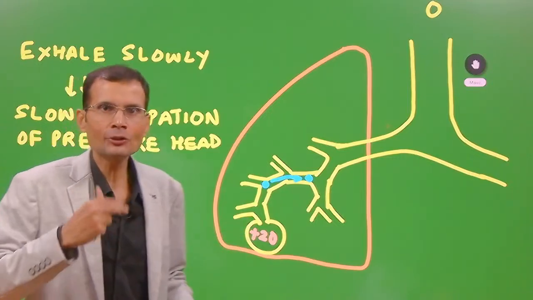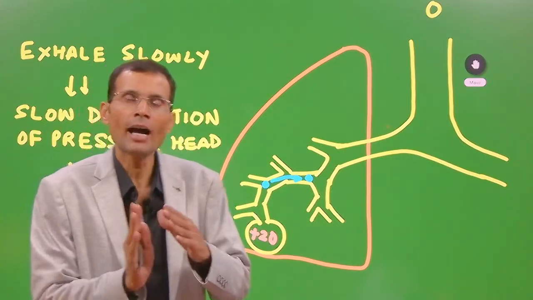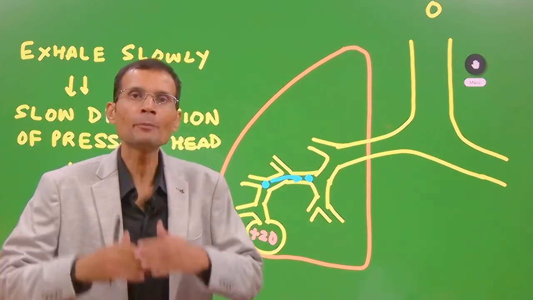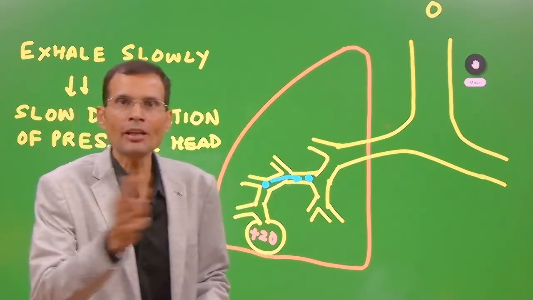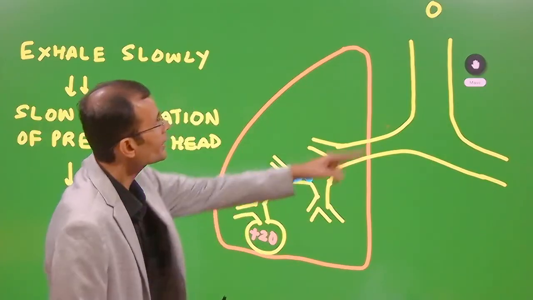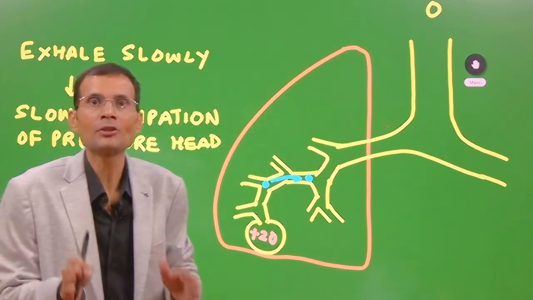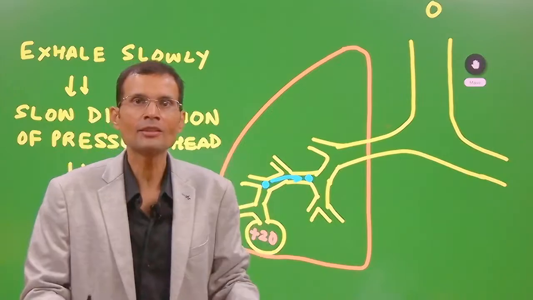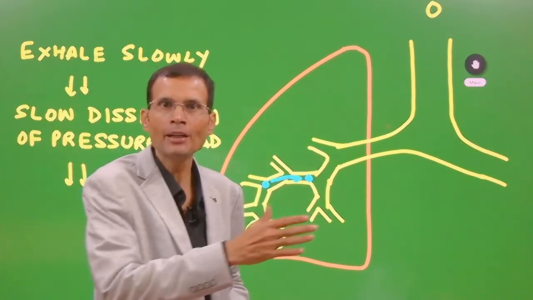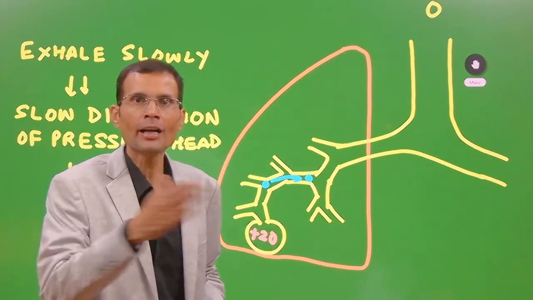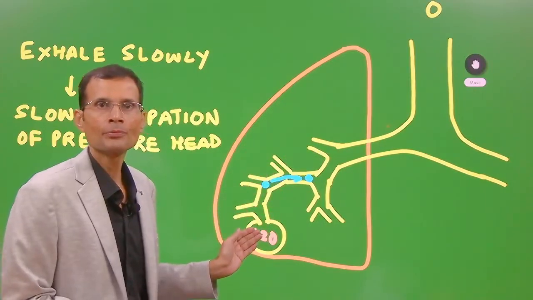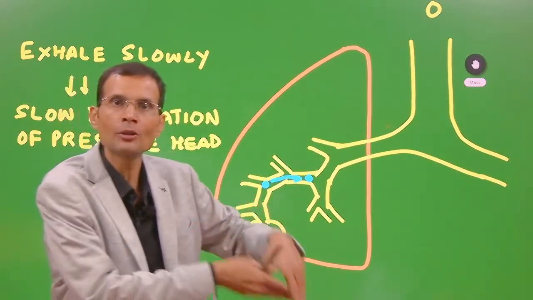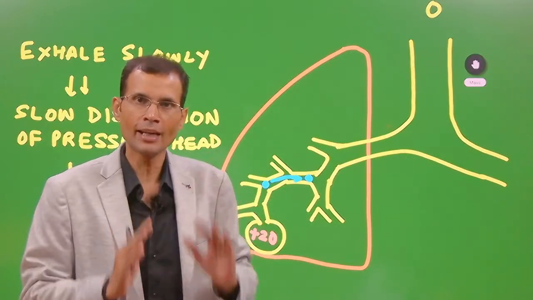They exhale slowly, especially near the higher lung volumes, the COPD patients exhale slowly. So the pressure head from plus 20 upward will dissipate gradually. You have to imagine this. If the exhalation is rapid, with rapid flow of air, pressure head will also dissipate very rapidly: plus 20, plus 10, plus 6. That means the equal pressure point will come near the lower airways only, in the non-cartilaginous airways.